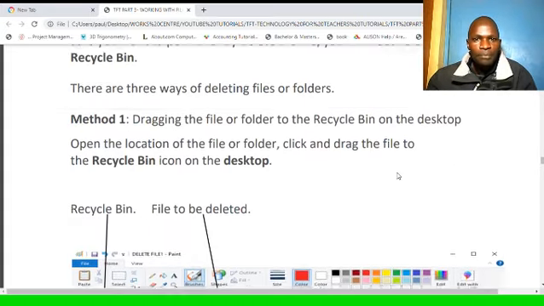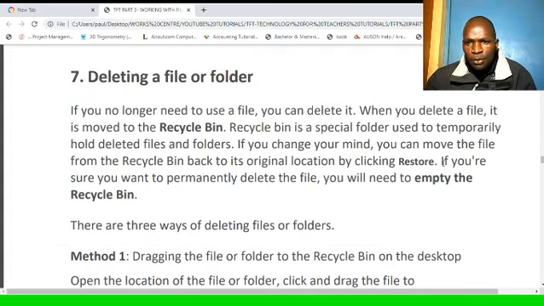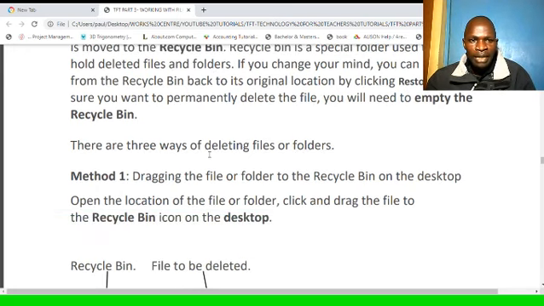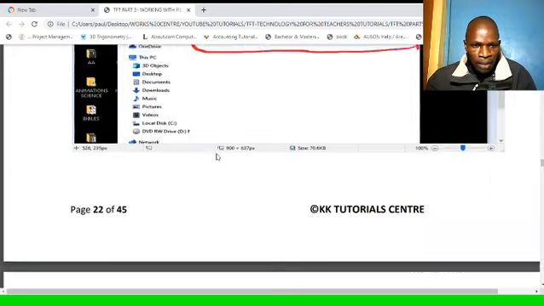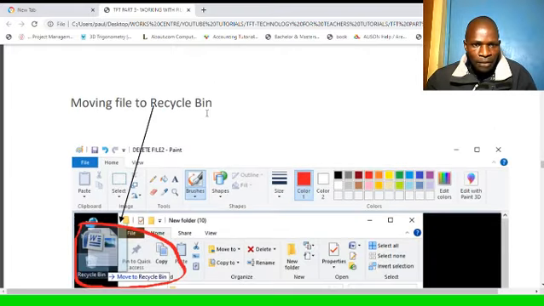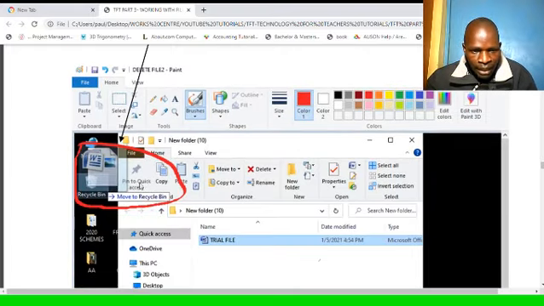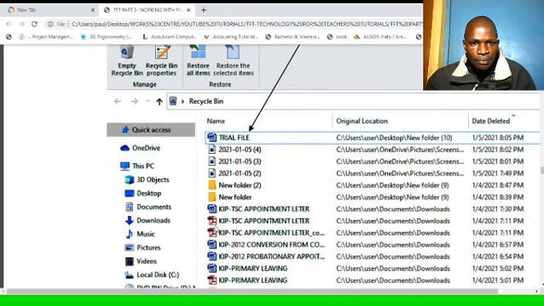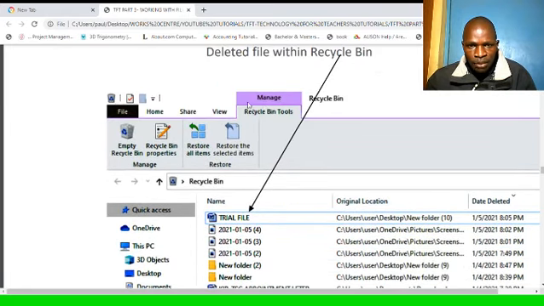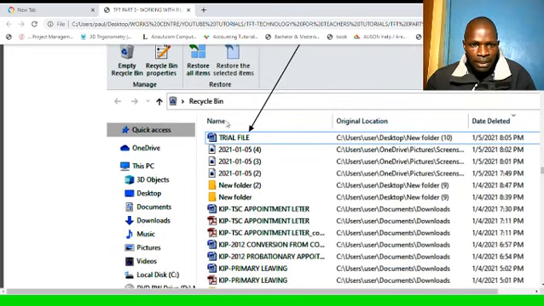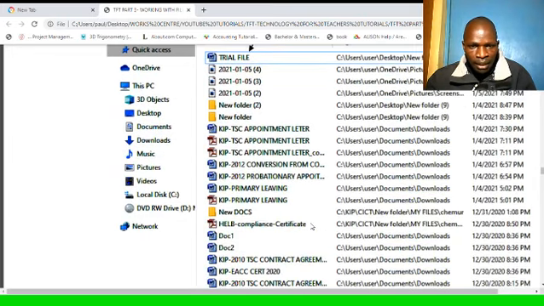And we've been told here that if you change your mind, you can move the file from the recycle bin back to the original location by clicking restore. So deleted files go to the recycle bin, and you can return them back if you wish to, if you change your mind. Moving the file to the recycle bin, we need to click this file and drag. It says move to recycle bin, so I click here and drag to the recycle bin. So opening the recycle bin, this one is a recycle bin. You can see a recycle bin tools, and you can see the file that we deleted is already there.